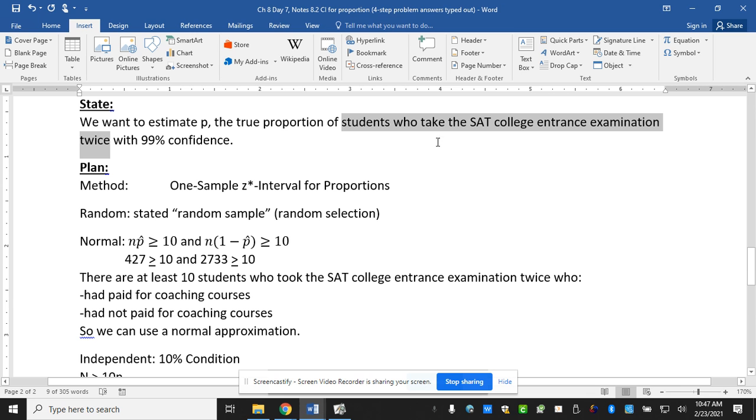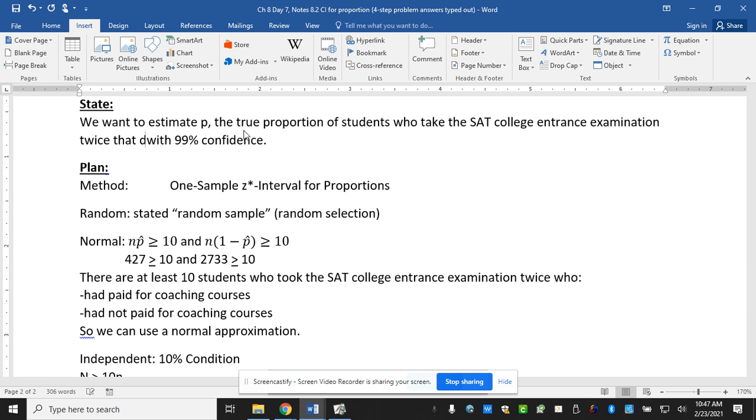I didn't finish typing this correctly. What is missing here? That did pay. What did they call it? They called it just coaching course, right? Which was not very descriptive at all, but I'm just going with the wording of the problem.